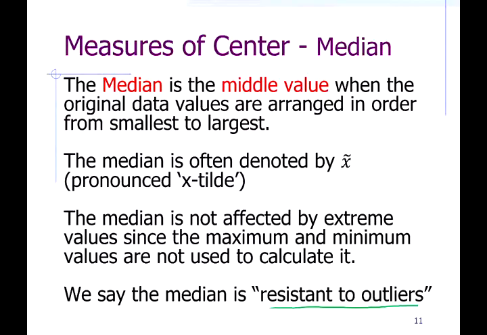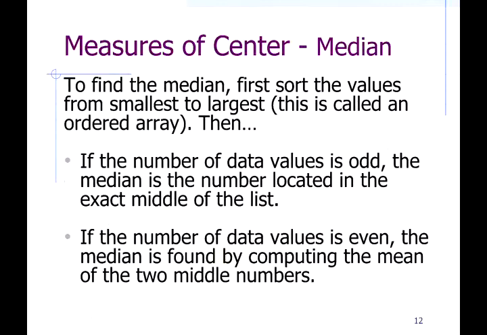There could be a very extremely high priced house in a neighborhood which will throw off the average value, but it wouldn't throw off the median value. So to calculate the median, first you have to sort the numbers from smallest to largest. And again, this is if you're doing it by hand.